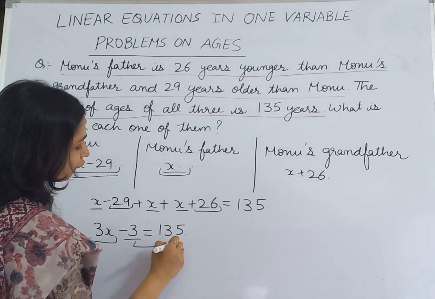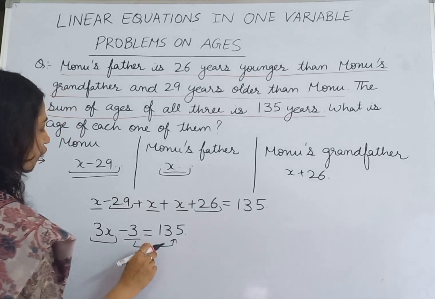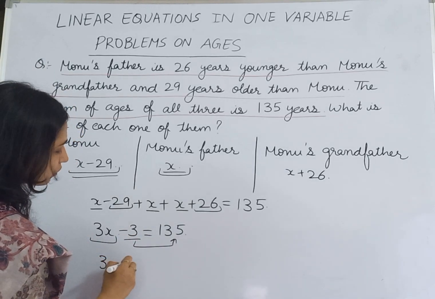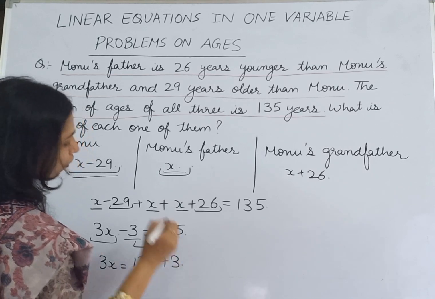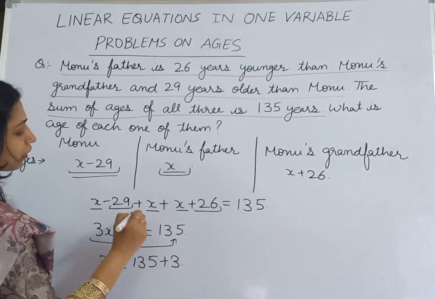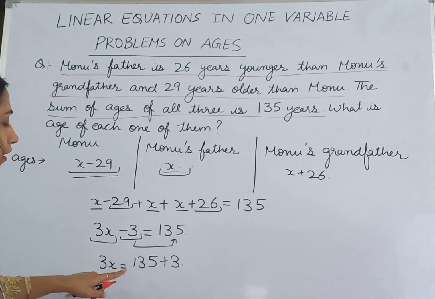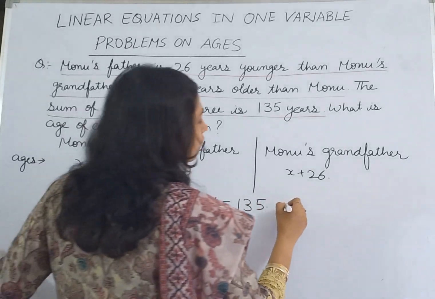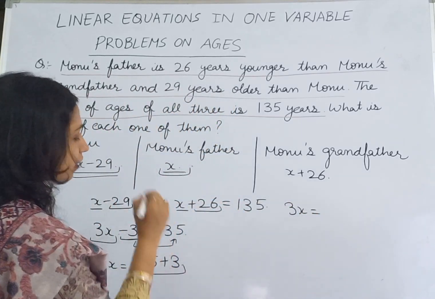So we will shift this constant term to the right hand side of the equation. What do we get? 3X becomes equal to 135 plus 3, because if we shift minus 3 to the right hand side, it becomes plus 3.